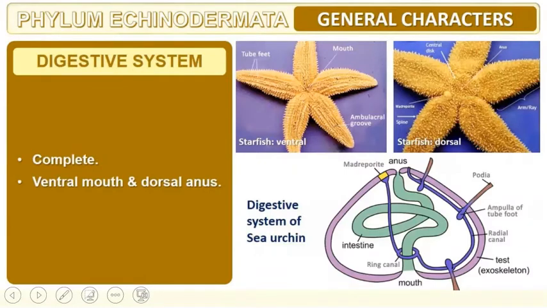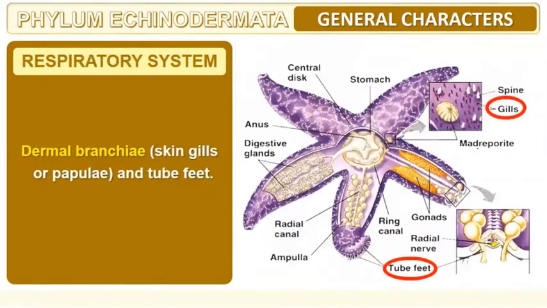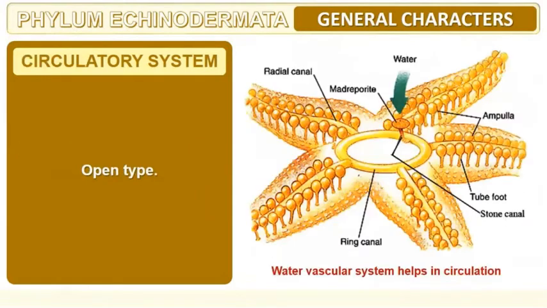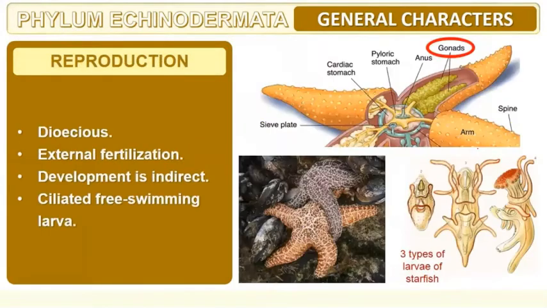The digestive system is complete, and the mouth is located towards the ventral side instead of the dorsal side. For the respiratory system, they have dermal branchiae, which are skin gills present on the skin, and tube feet. The circulatory system is open type. They are dioecious, and external fertilization takes place. Development is indirect, with a ciliated, free-swimming larva.